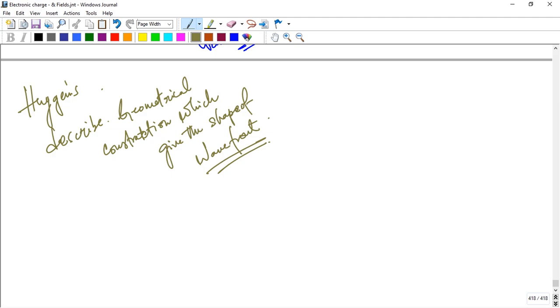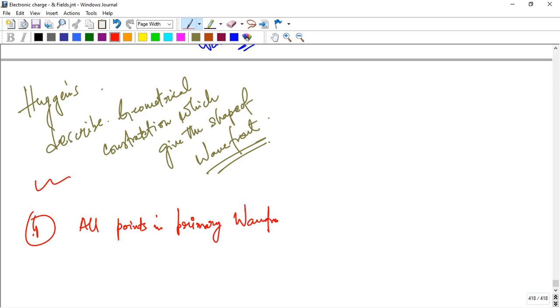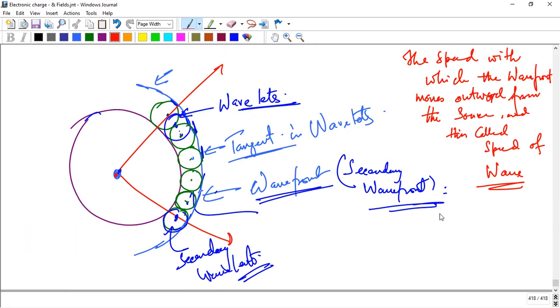Okay, so the Huygens principle first says all points on the primary wavefront behave as a source. So the first principle says that all points in the primary wavefront behave as a source, and suppose there is a wave here, and a point on the wavefront also behaves as a source.